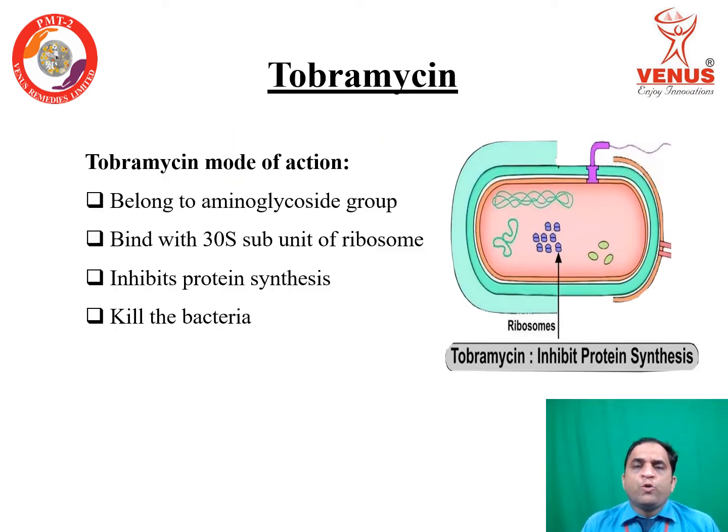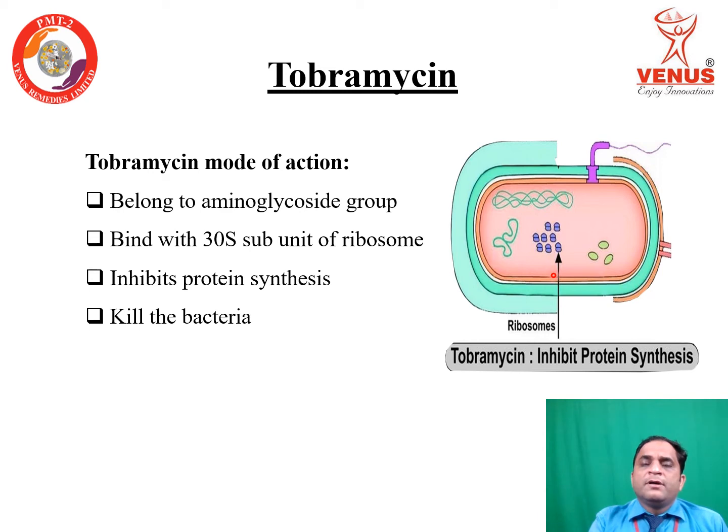Now tobramycin. So dear friend, tobramycin belongs to another antibiotic class. Which class? It belongs to the aminoglycoside group of antibiotics. Now the property of tobramycin. So particularly, an aminoglycoside like tobramycin binds with the 30S subunit of the ribosome. So as you can see that